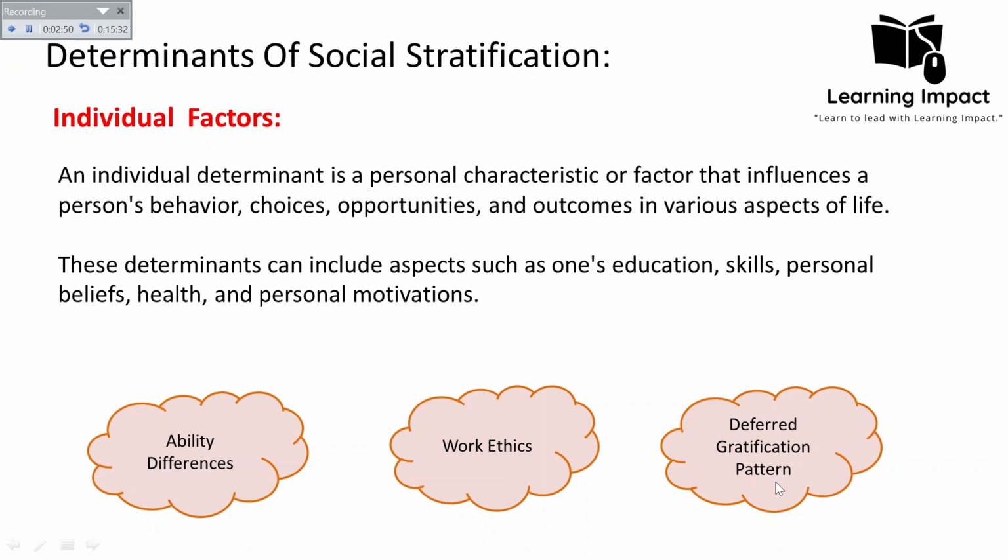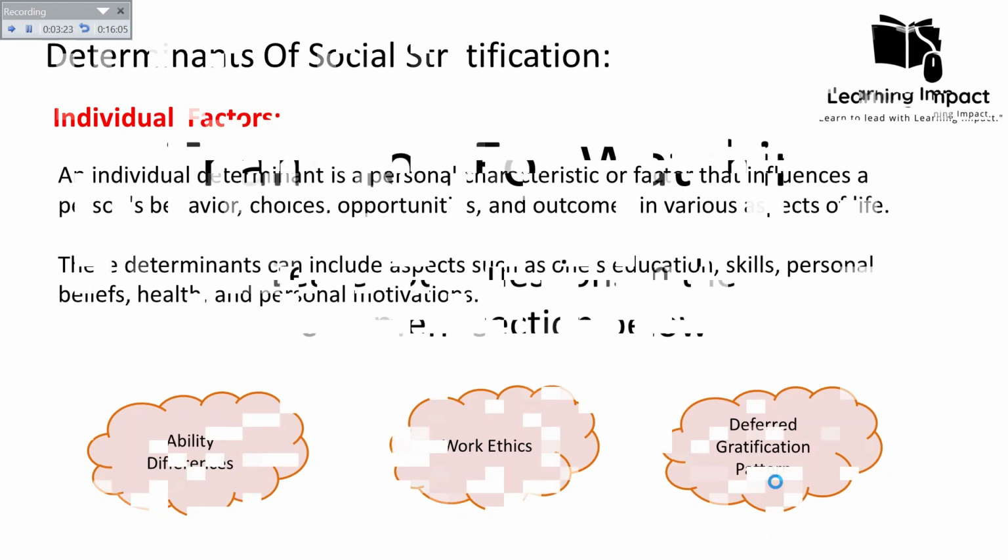We can say that this deferred gratification pattern is mostly linked to the individual's passion level, that is, how passionate he is towards a particular goal, and also self-control and willpower, how motivated he is to achieve a particular goal. So these are the individual factors that make a distinction and enable one individual to have more access to resources compared to others, and lead to different placement of individuals in different strata. So these are the individual determinants of social stratification.